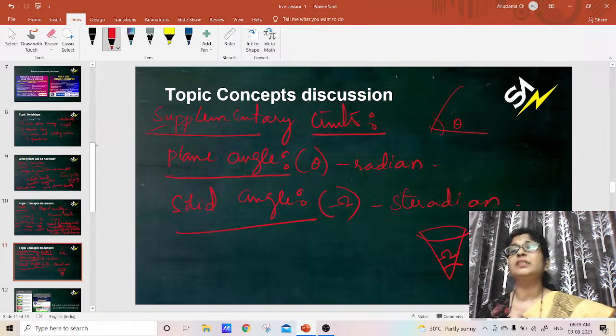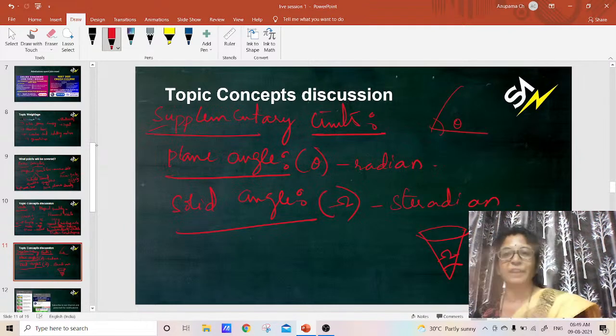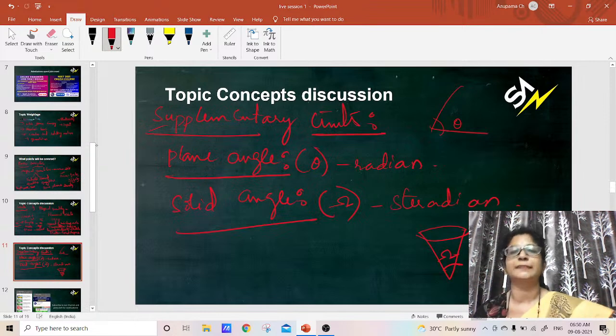Immediately by seeing the units, you will know which is more in quantity. Likewise, comparing 1 millimeter and 1 kilometer, by seeing the unit itself you can say 1 kilometer is greater than 1 millimeter. So in this way, units are helpful for us.